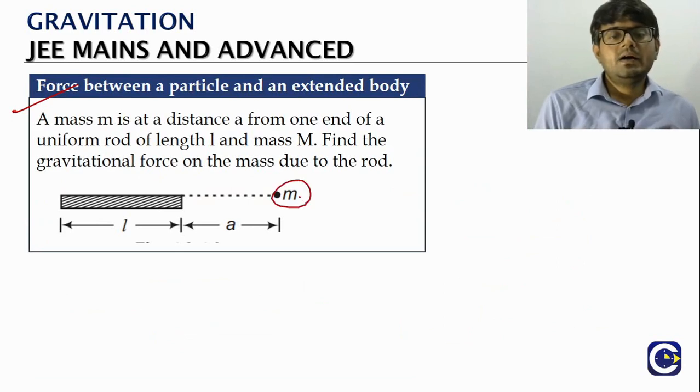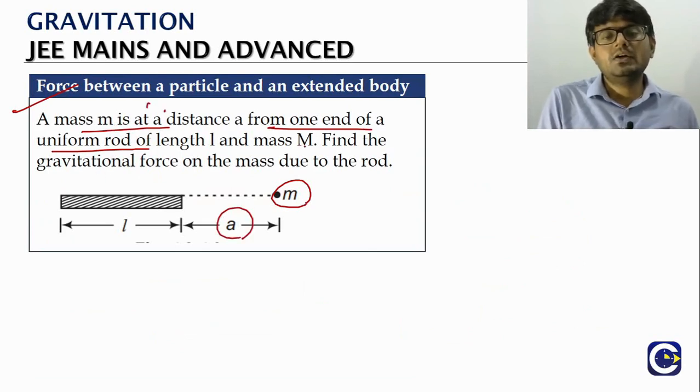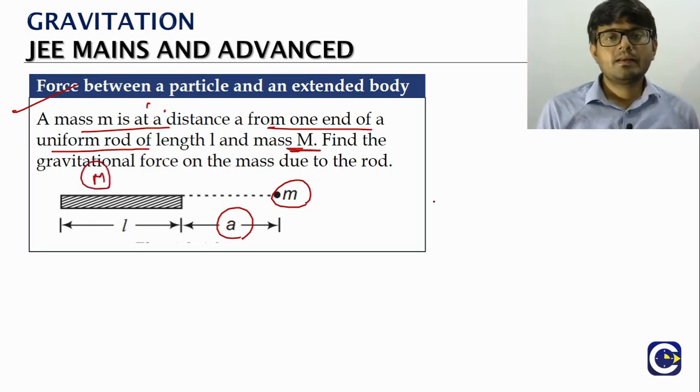There is a mass m, which is at a distance a from one end of the rod. The rod has a mass capital M and length L. We have to find the gravitational force acting on the mass due to the rod.